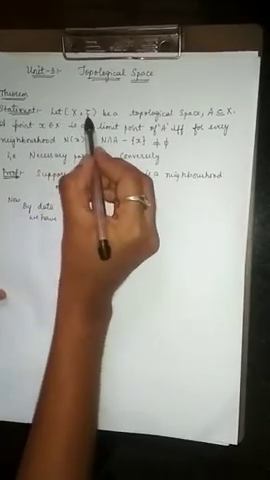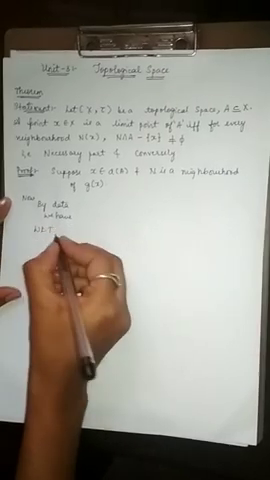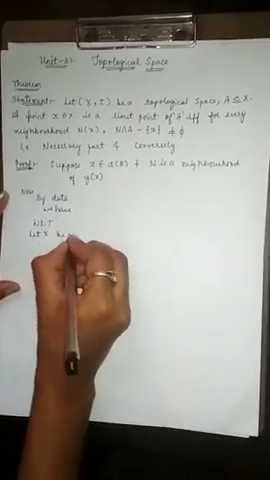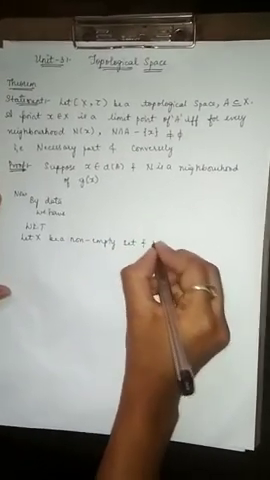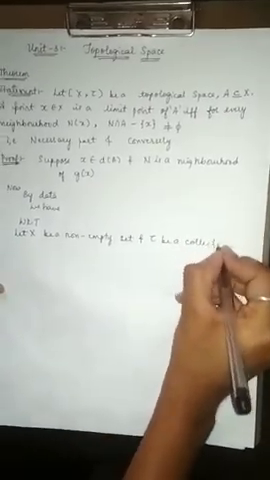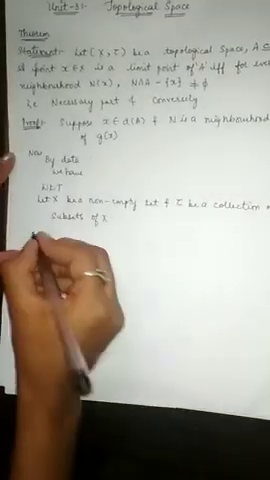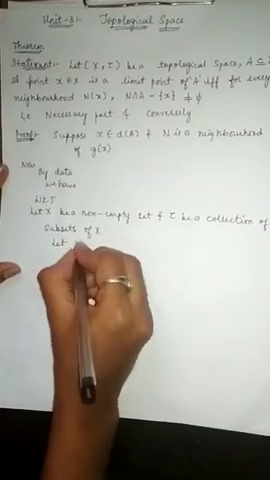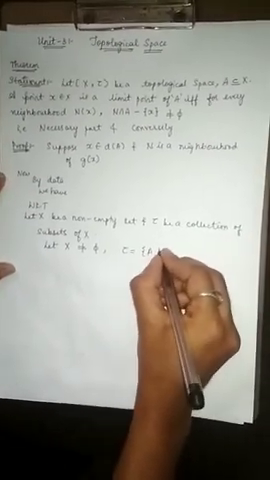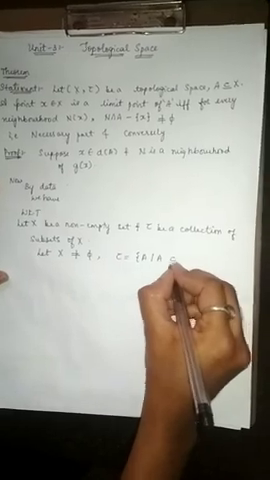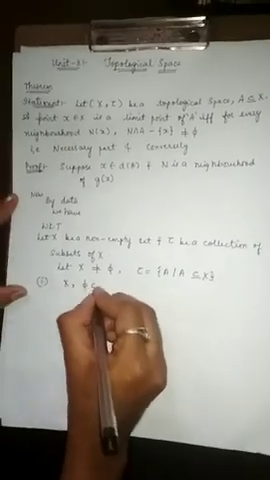Let X comma tau be a topological space. By the topological space definition, we know that X is a non-empty set and tau is a collection of subsets of X. Then, first condition, X is not equal to the empty set, tau is equal to A, where A is a subset of X. First case, by using the first case we will solve this theorem.